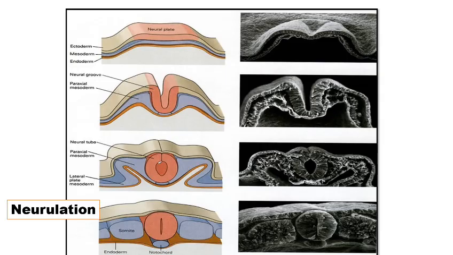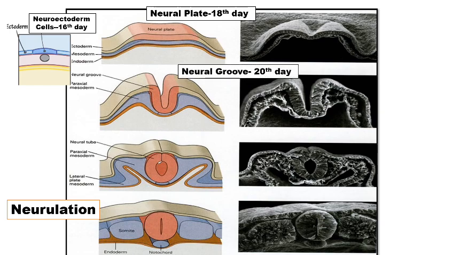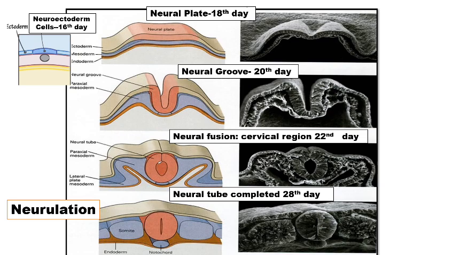So neuralization therefore: neuroectoderm cells are derived from epiblastic cells, which are formed around the 16th day; formation of the neural plate on the 18th day; formation of the neural groove on the 20th day; neural fusion, that is the neural tube is formed, which occurs in the region of the cervical part, that is the 22nd day.